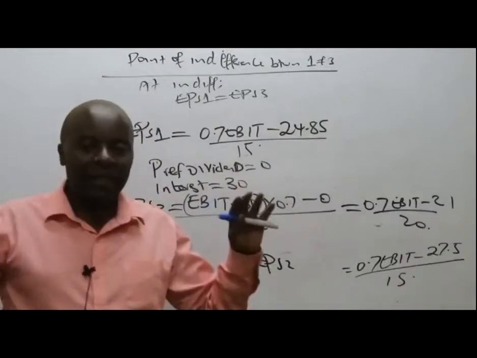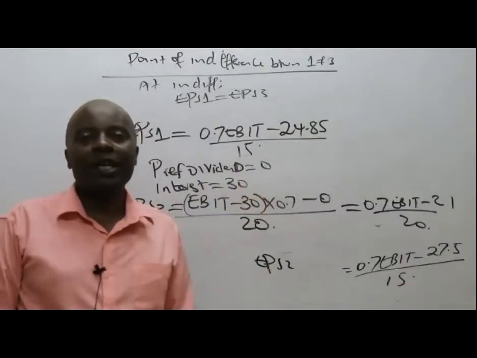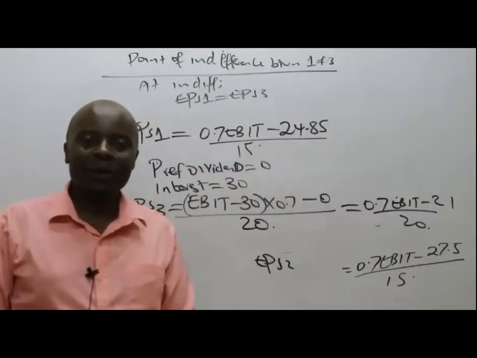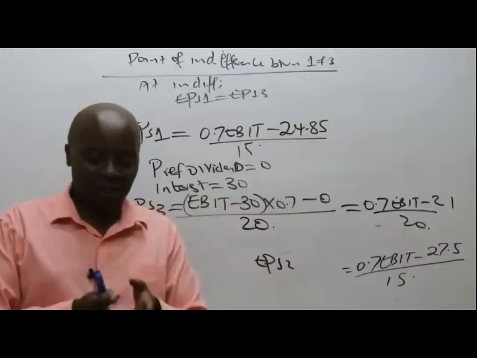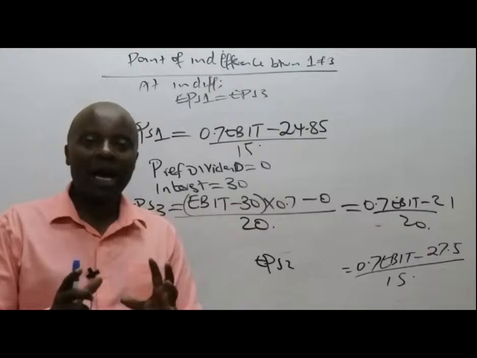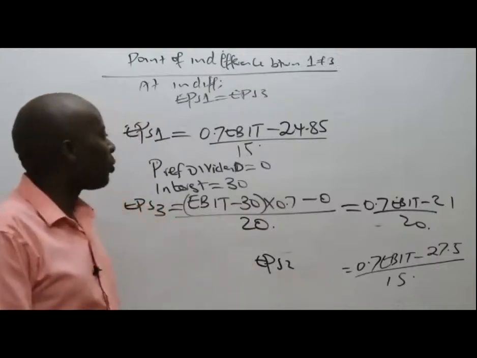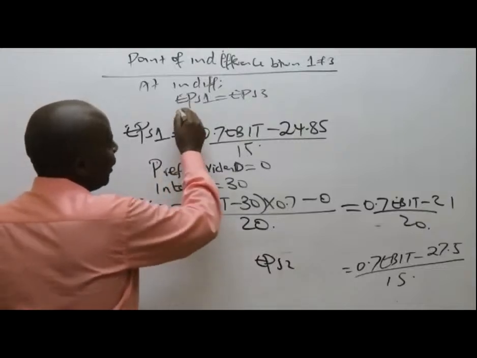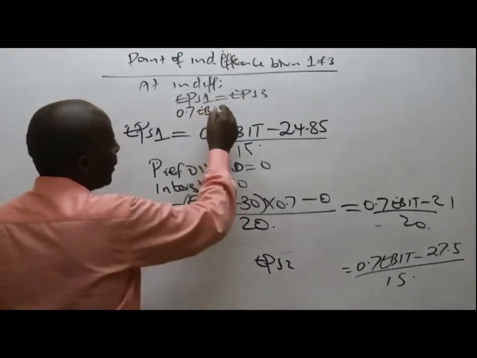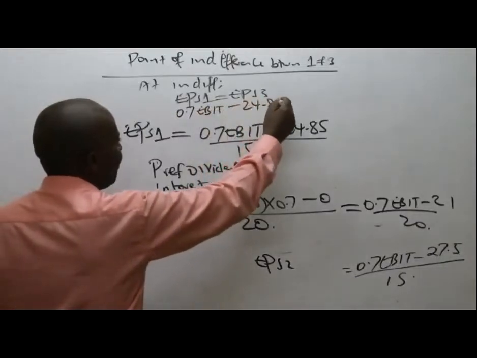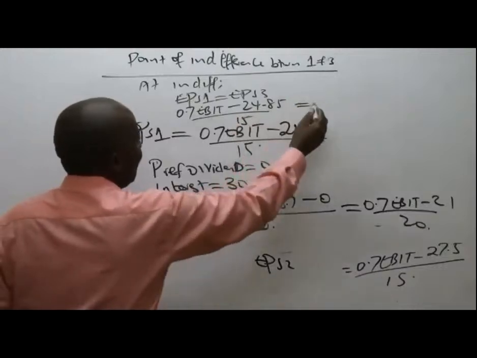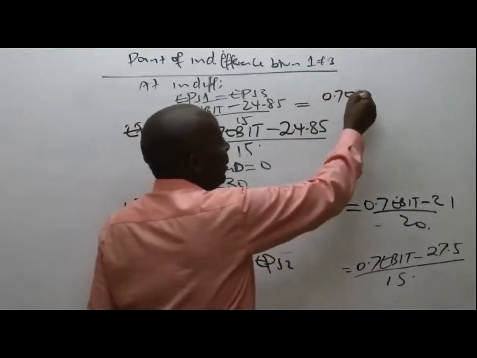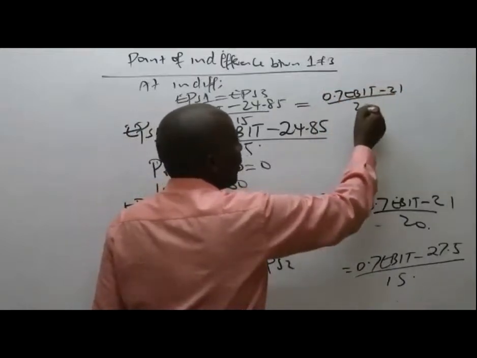The earnings of the two sides are equal. That's why I'm confused, like people who don't know whether to follow one side or the other, because you don't know what will happen. You sit in the middle. So fortunately, we have our EPS equations. EPS 1 is 0.7 EBIT minus 24.85 all over 15, which should be equal to EPS 3. EPS 3 is 0.7 EBIT minus 21 all over 20.